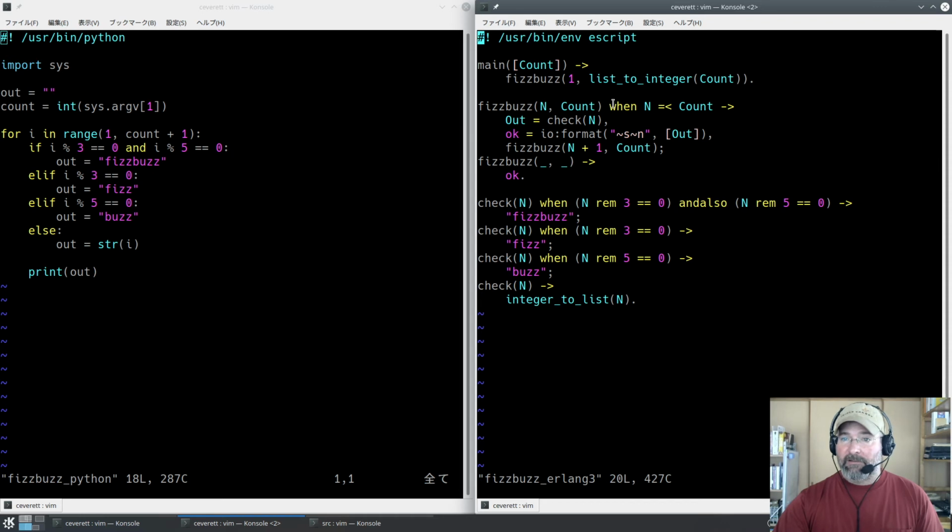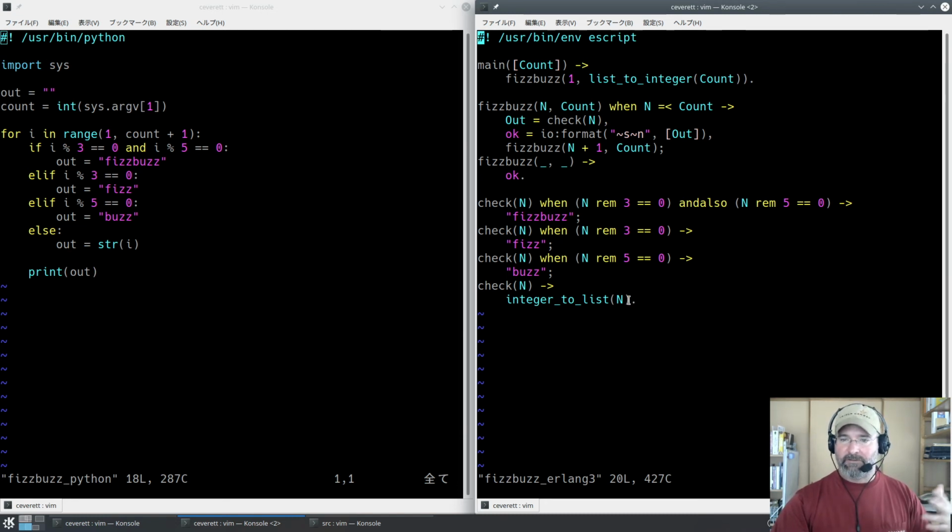FizzBuzz(n) when n is blah. Okay. Out, check n. So when n is a multiple of 3 and also a multiple of 5, FizzBuzz. Else, if it's a multiple of 3, fizz. Else, if it's a multiple of 5, buzz. Else, none of that was true.